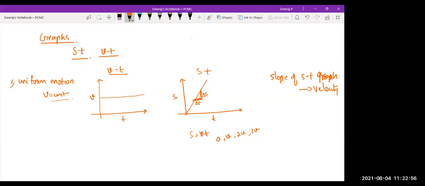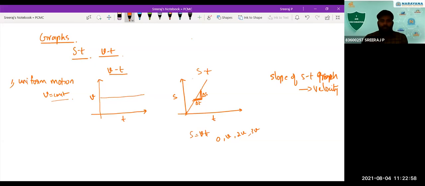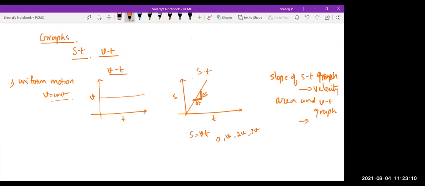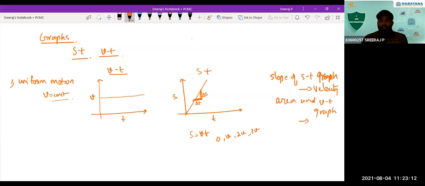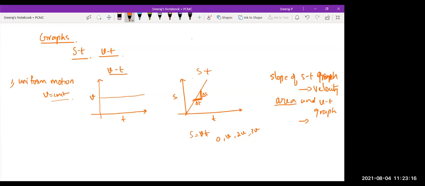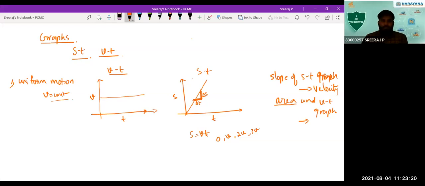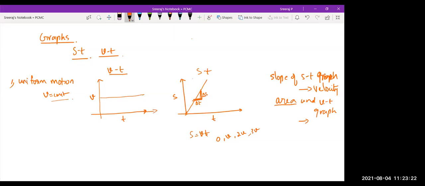Now one more thing: in the velocity time graph, what does the area under the velocity time graph give you? Acceleration? No. What is the area for this particular graph? Area means what? This value. Displacement.